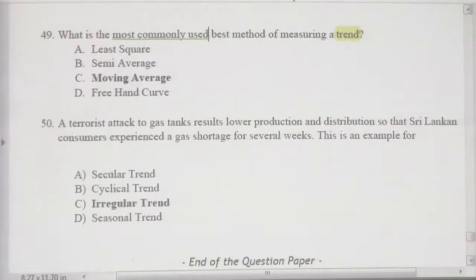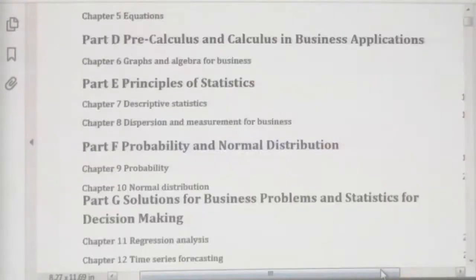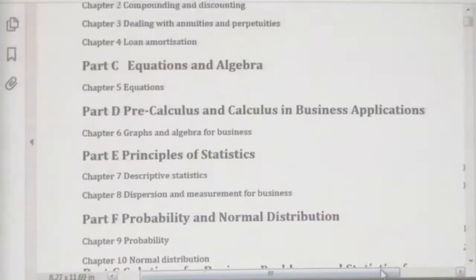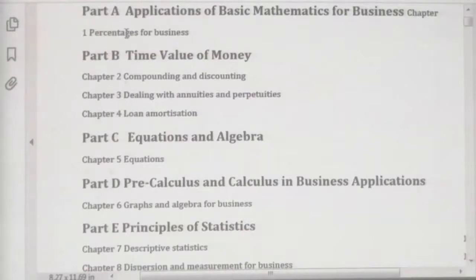The most important thing is to refer to the study text. I will urge you again, I will tell you again, right? Now this is the study text. See the topics you have, right? First you have to separate this topic into related topics. Chapter 1 is the introduction, then chapters 2, 3, 4 talk about time value of money. What is time value of money? What are the techniques? The present value of annuity or future value of annuity, then perpetuity, right? Then simple discount, simple interest, compound interest, everything we discuss here.